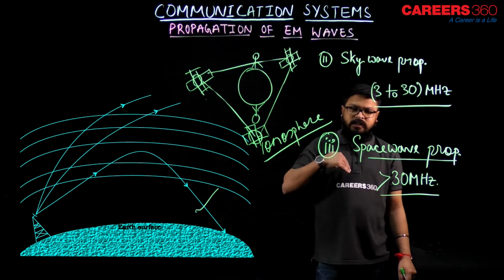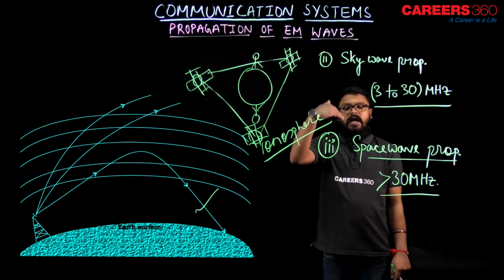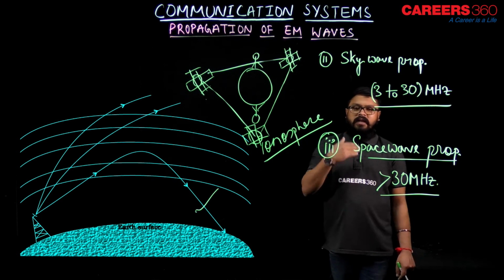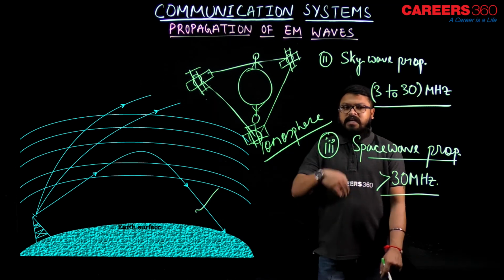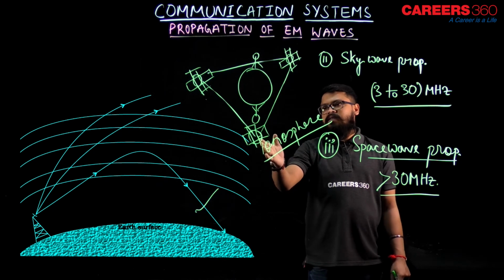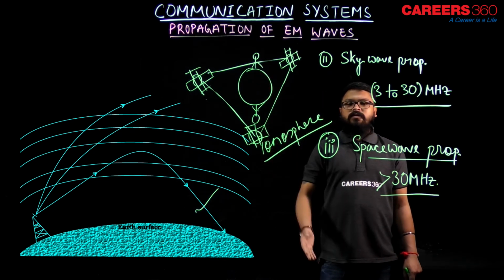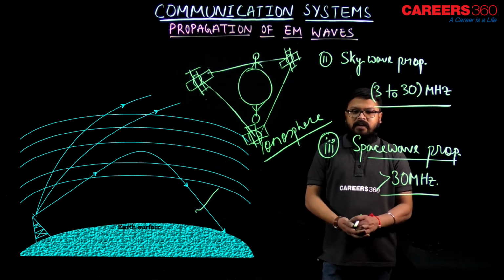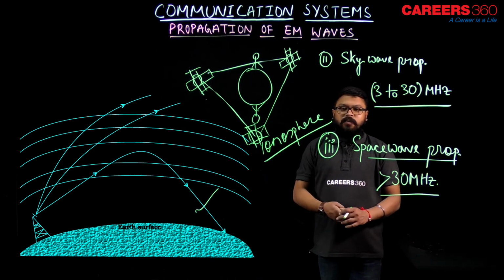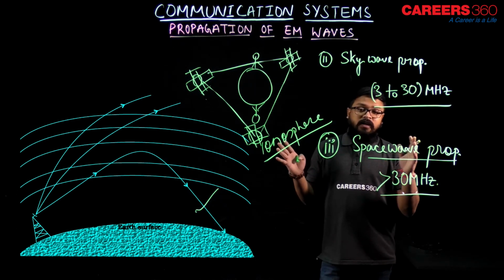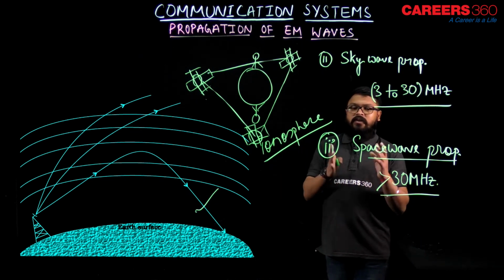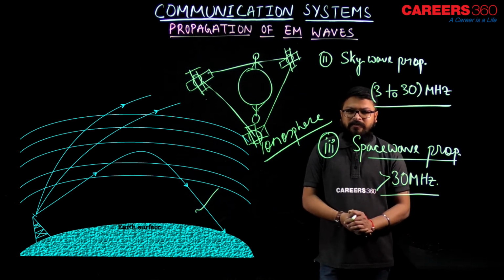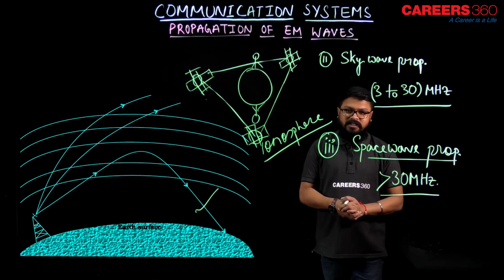So the signal is first transmitted from the antenna and sent to the satellite. The satellite receives it and relays it. Relays means it passes forward, or transmits forward, to another satellite, and then from that satellite your friend will be receiving the signal through the receiving antenna. I hope that is clear to you, right? So that was all about the propagation of EM waves. Of course, the detailed study of this you will be seeing in your higher classes. I hope you understood. That was all about propagation of EM waves, and that was all about communication systems. Thank you.